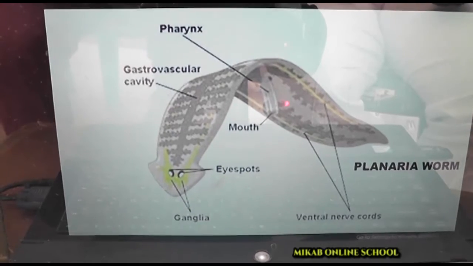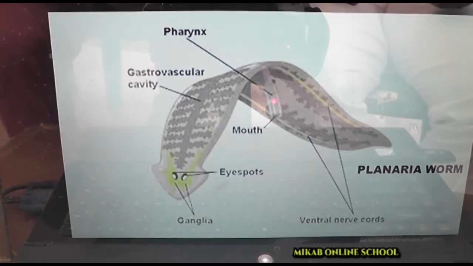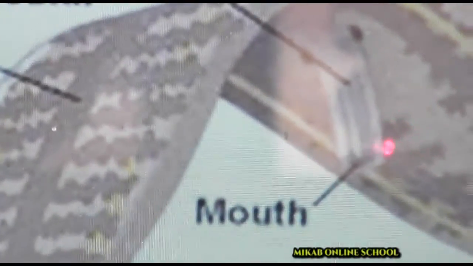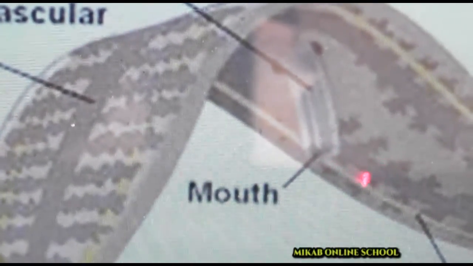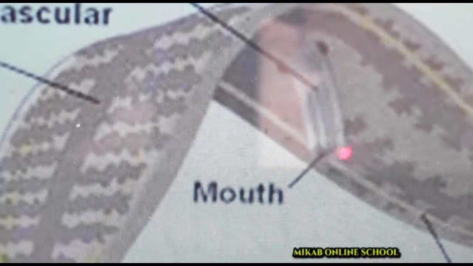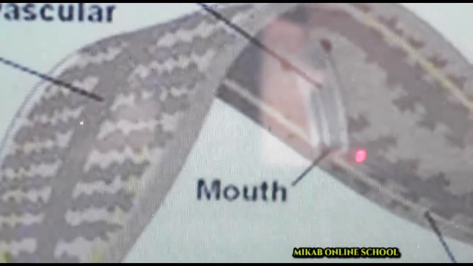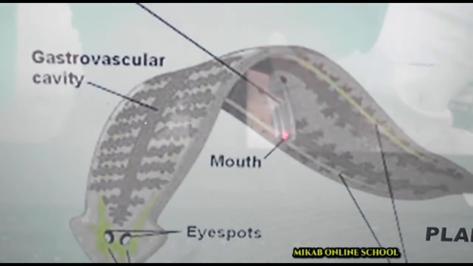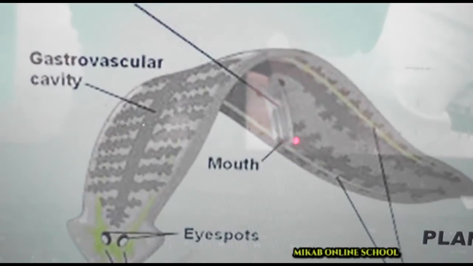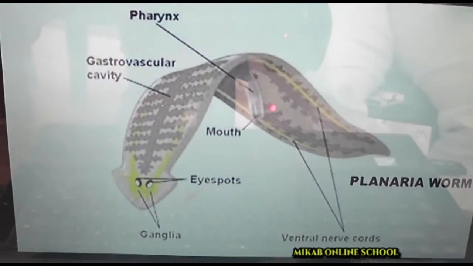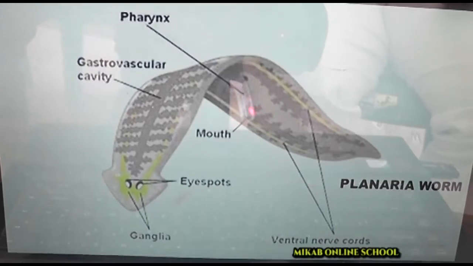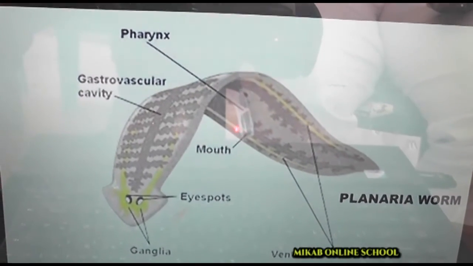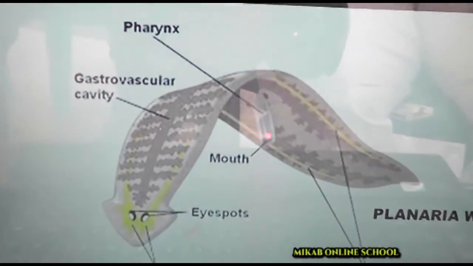But in the first one we used as an example, what can we say about them? That is a tapeworm. That one does not have a digestive system, because when it is found inside the body of animals or humans, it will go and hide where food is being digested in your body. That is in the small intestine. All the food that has been digested completely, they absorb directly into their own body system. That is why tapeworms do not need a digestive system, but Planaria actually has one, because it can feed by itself. Only that the digestive system of Planaria is incomplete.